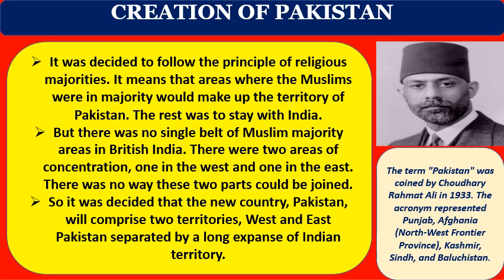The western part of British India is present-day Pakistan. The eastern part of British India is present-day Bangladesh. In between, a huge land of India is there. So Pakistan was created with two territories: Western Pakistan, which is the mainland of Pakistan, and Eastern Pakistan, which is now Bangladesh. Bangladesh continued as East Pakistan till 1971.